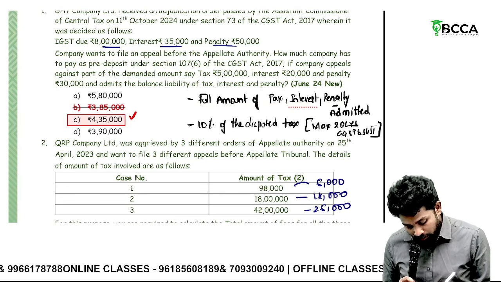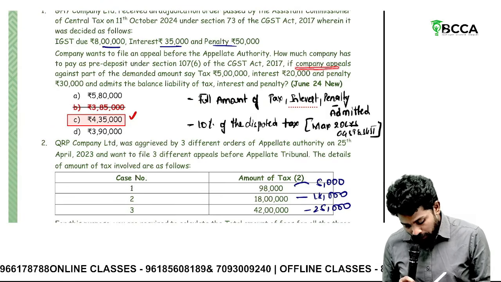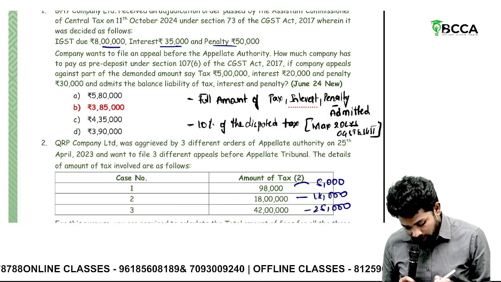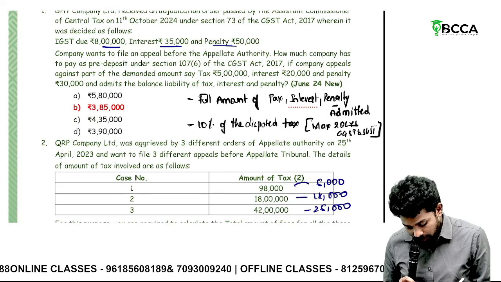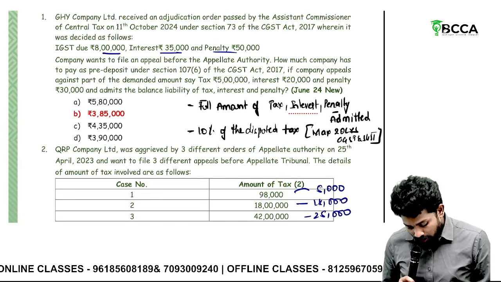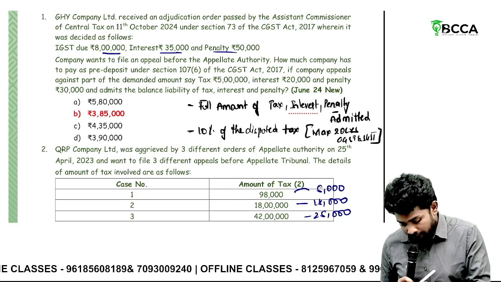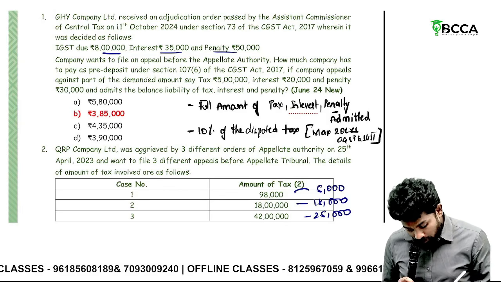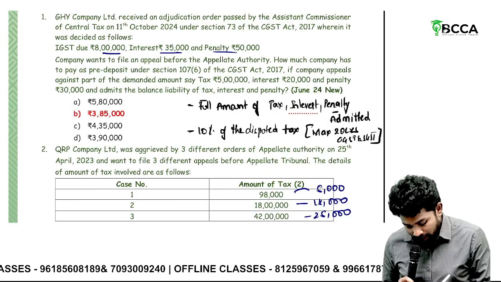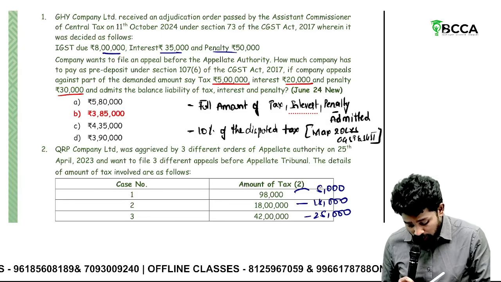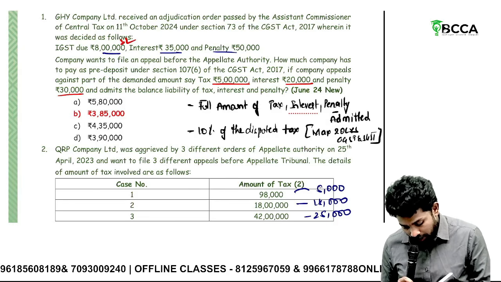How much is admitted? See, if the company appeals against part of the demanded amount, say tax 5 lakhs, interest 20,000 and penalty 30,000, against part of the demanded amount, I mean it has appealed for 5 lakhs, interest 20,000 and penalty 30,000. So how much is accepted? 3 lakhs.